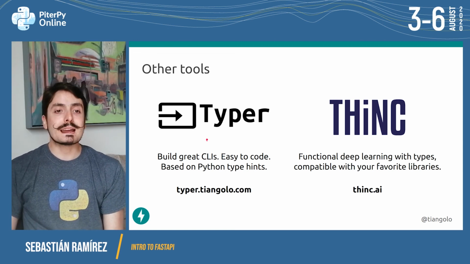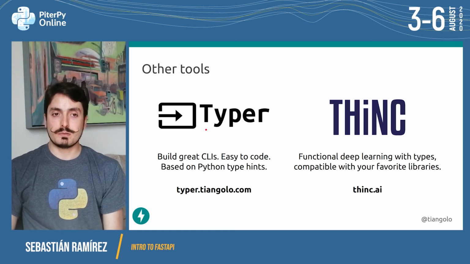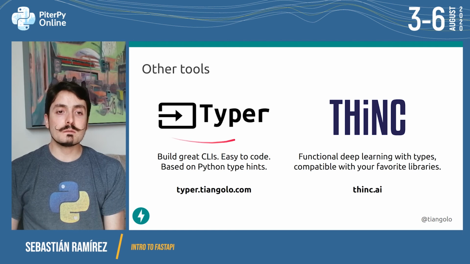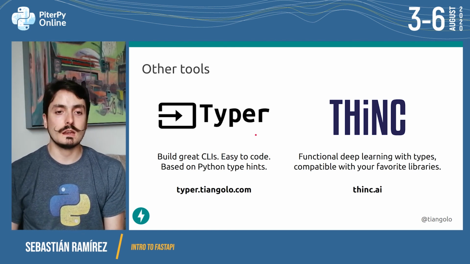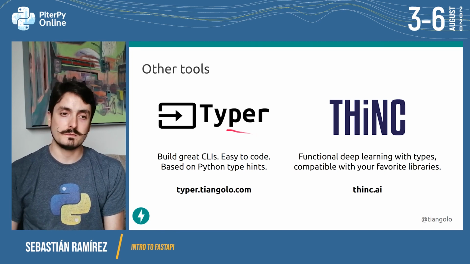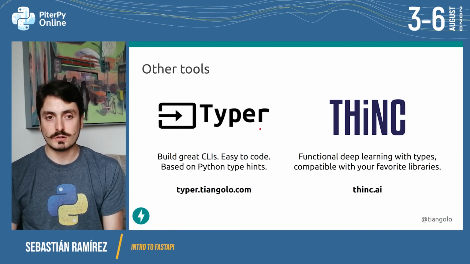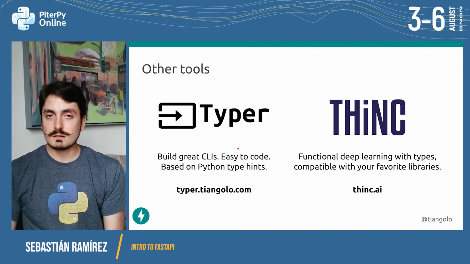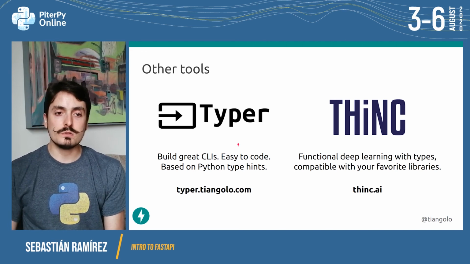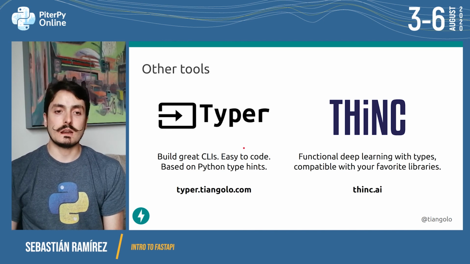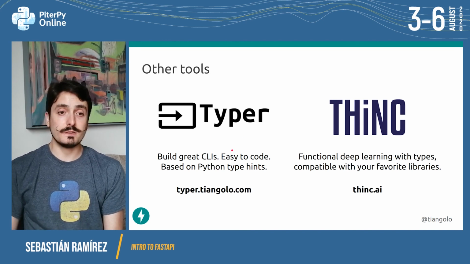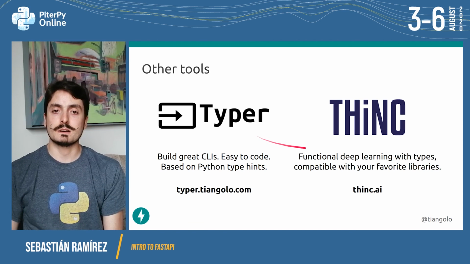Other tools that you might like, if you like these type annotations: Typer is a tool for building command line applications, also based on type annotations. It's very much like FastAPI, but for the command line. You get auto-completion and type checks and everything in your code, and your users are going to get shell completion in all the shells by default when you create an application with Typer.